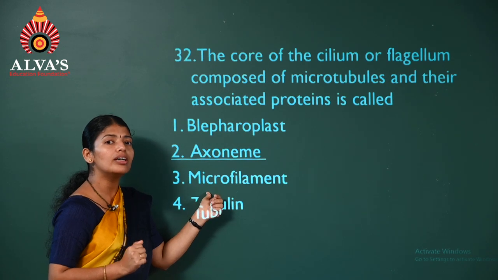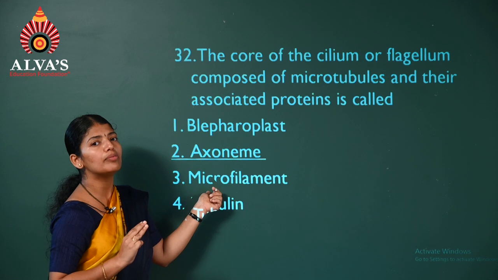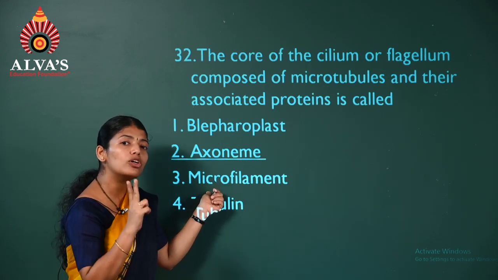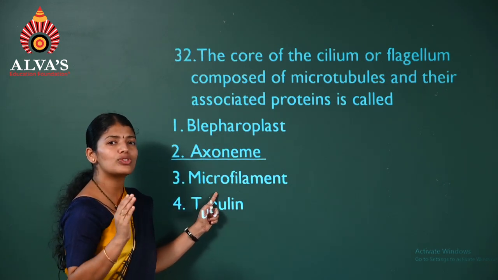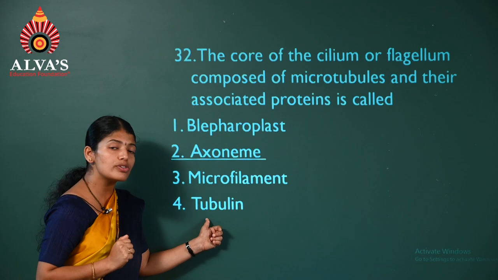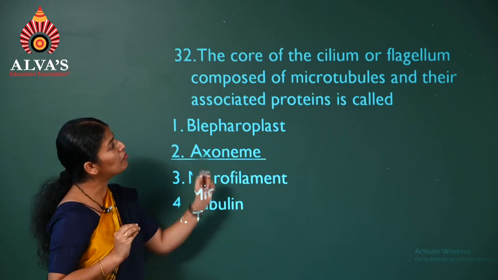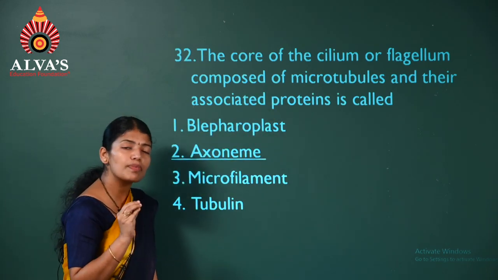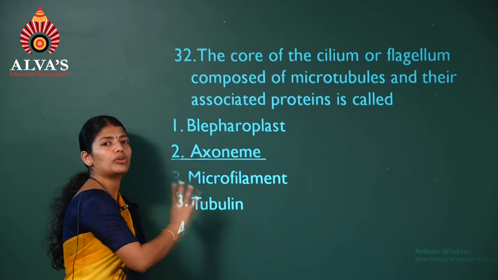Microfilaments come under cytoskeletal structures. There are 3 types of cytoskeletal elements, no? Intermediate filaments, microfilaments, and microtubules. So they come under which category? Cytoskeletal structures. What is this tubulin? Tubulin is a protein which makes up microtubules, right? And even spindle fibers are composed of the same tubulin protein.